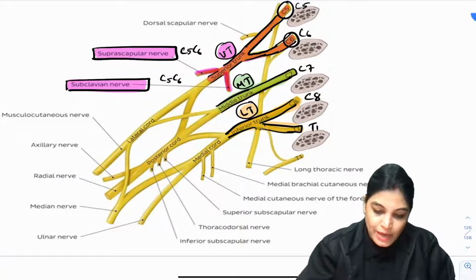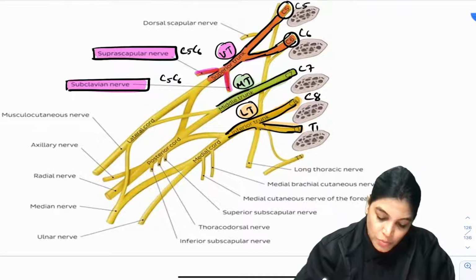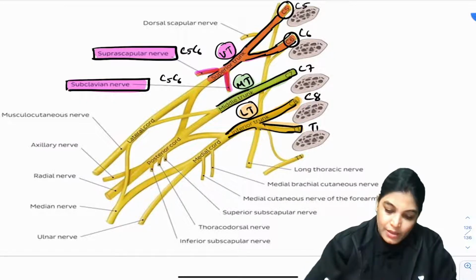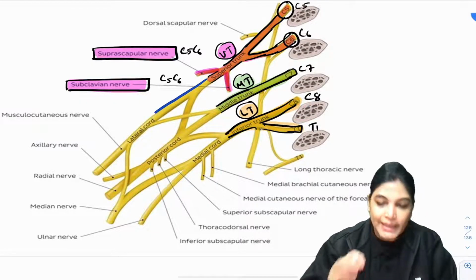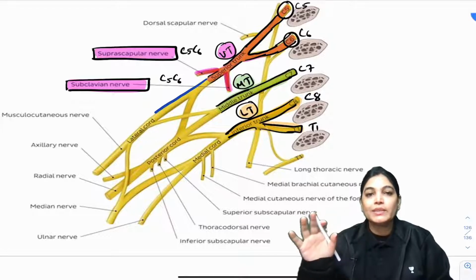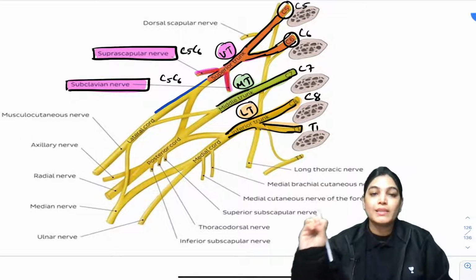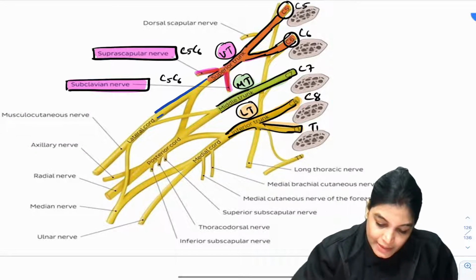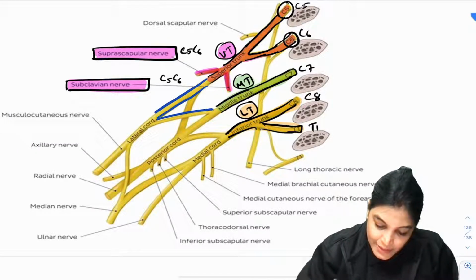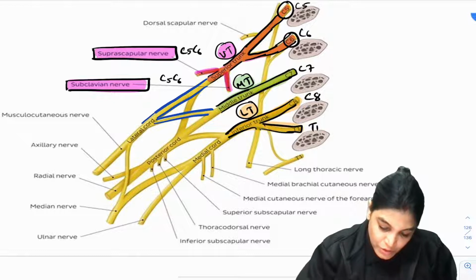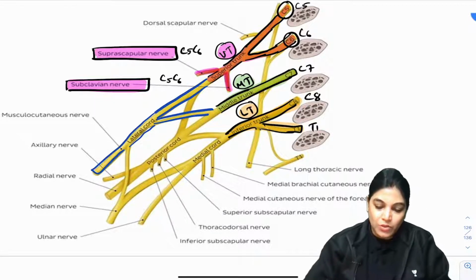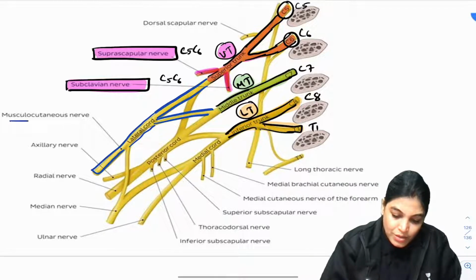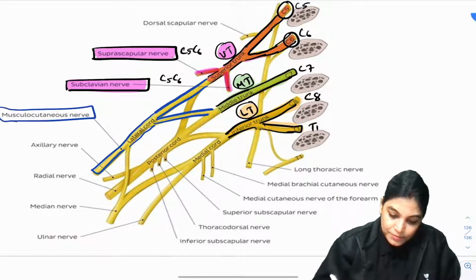So when we are talking about the lateral cord, see here. Here superior division, this is the anterior. As I have already told, each of the trunk will divide into anterior and posterior division. So superior trunk anterior division joins with the anterior division of the middle trunk, and it will lead to the formation of lateral cord. Okay, that is clear, we have already talked. And the important branch of lateral cord is musculocutaneous nerve.